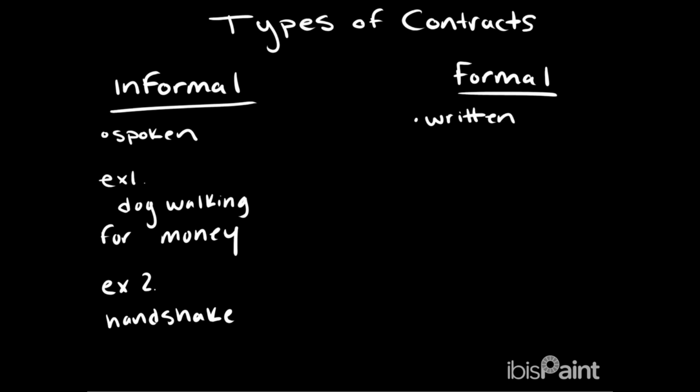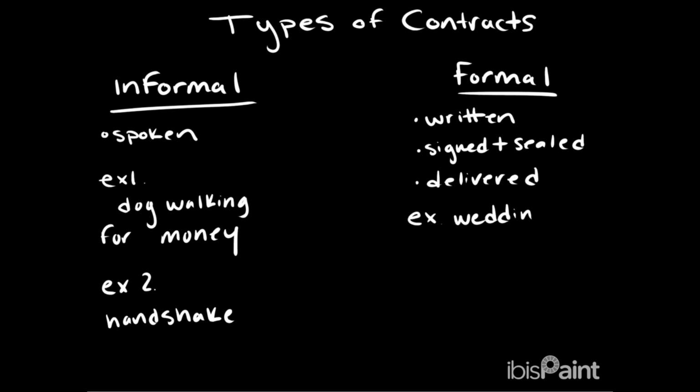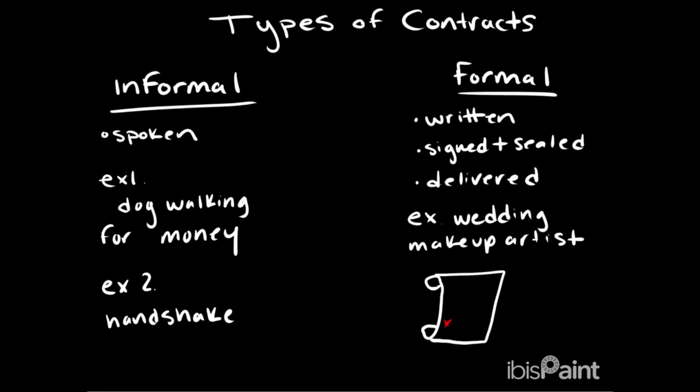There is then a formal contract. A formal contract is written, signed by all parties involved, and sealed, and then a copy is delivered to all parties. Now, an example of this would be a wedding makeup artist. You meet with the artist, tell them the time and the day, and then a contract is written up for pricing and everything else involved. Both of you sign, and both of you receive a copy of this contract. This is a formal contract.